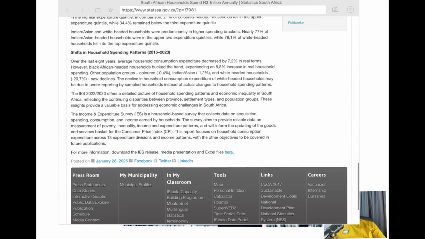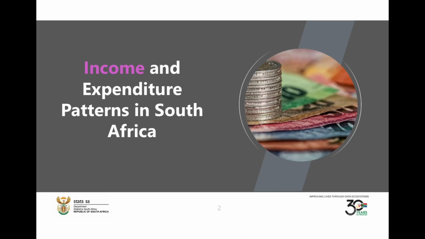Now, as we move, I'm going to go to the slides that they've put together, which are absolutely amazing according to me. Income and expenditure patterns. I like that they call it patterns in the country.